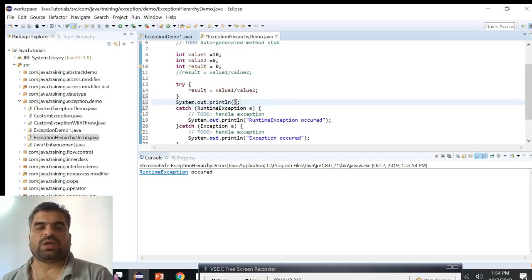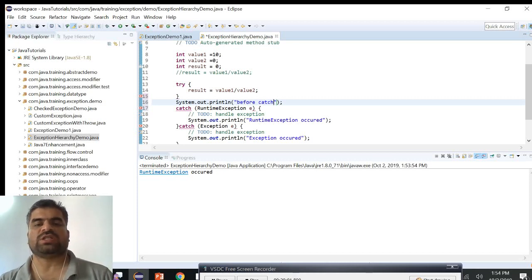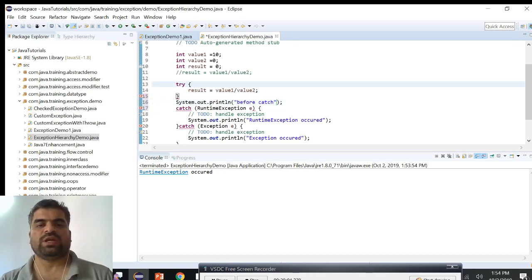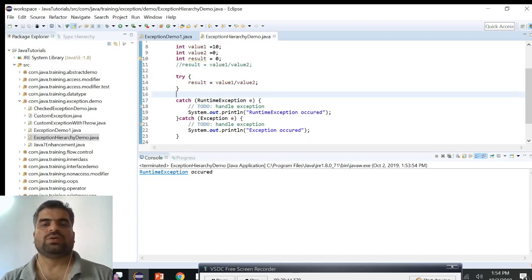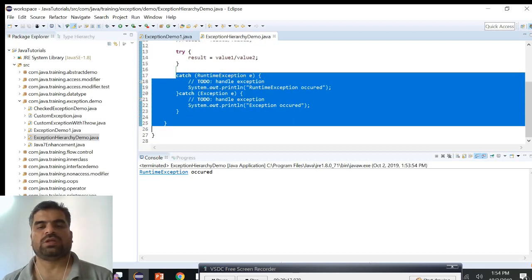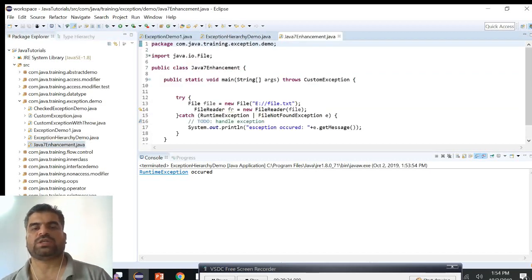Again, as per the syntax, if we try to put a System.out.println message before the catch block, it will show a syntax error. That means immediately after the try block, the catch block should be there. It should not be any other statement. If you write any other block, it will show you an error telling that immediately it should be a catch block.